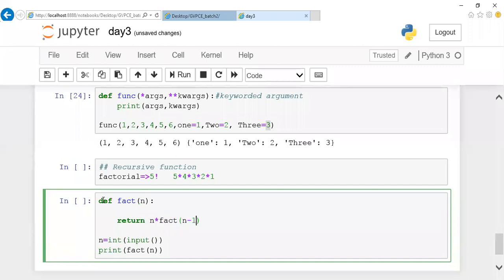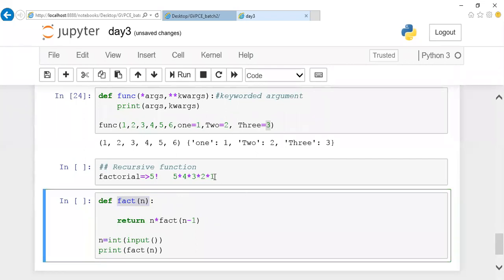This is nothing but each and every time I'll do 5 into 4, again 4 into 3, again 3 into 2, again 2 into 1. This process has to be repeated. That is the reason I'm writing n into fact of n minus 1. Whenever I say n minus 1, this process will be called again. So this process will be repeated again until n reaches which value?